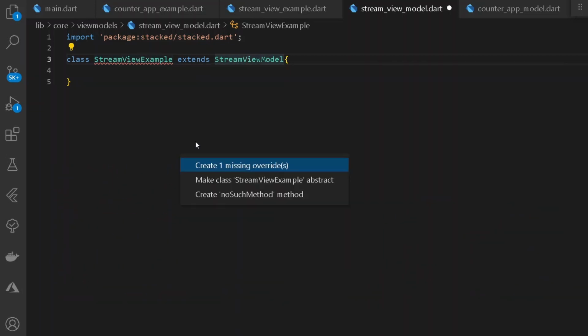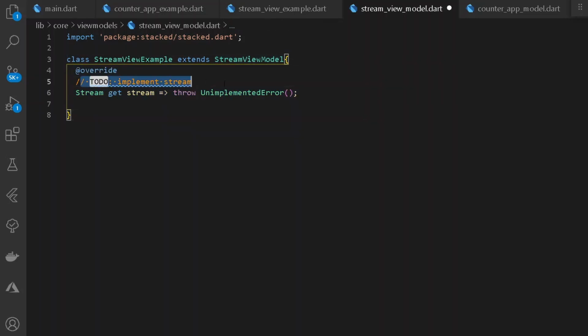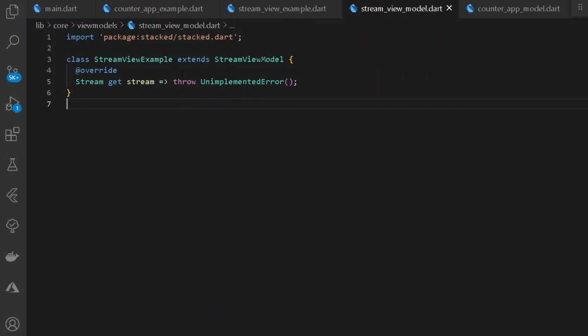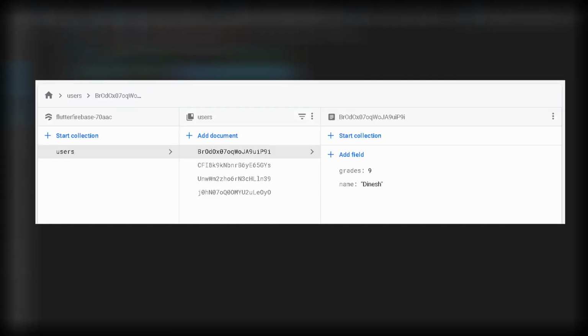So here we can simply quick fix it by creating a missing override. The following override shall be nothing but a stream of get stream. It shall be simply requiring a stream that we need to provide. So what we can really do is get all of our data from our Cloudflare store. So let's retrieve all of the following data with the help of stream view model.